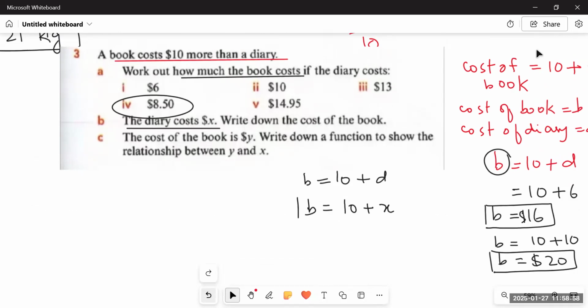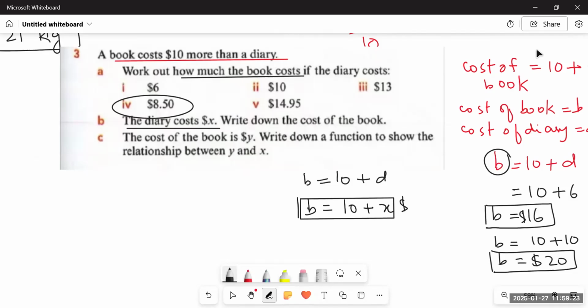You see? This is how we will find the values. Don't forget to write down dollars as well. 10 plus X dollars. The cost of the book is Y. Now we have to substitute the value of book as well. The cost of the book is Y. Write down a function to show the relationship between Y and X.